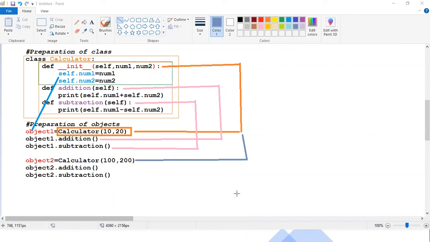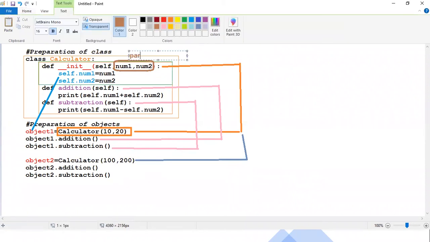Sir, I was asking about what you wrote, num1 and num2. Yes, this first 10, 20 will be assigned to this num1 and num2, and they are called parameters, correct? Yes, correct. And here we can call them local variables. They're local to the init function only.